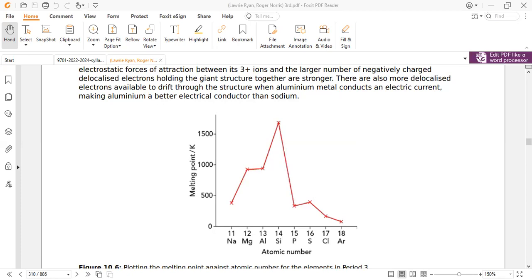So within the metal, as the number of delocalized electrons increases, in the case of sodium, which is group 1, outermost 1 electron, then outermost 2, outermost 3. As the number of delocalized electrons increases, the metallic bond strength also increases, which packs the structure more firmly and more tightly.